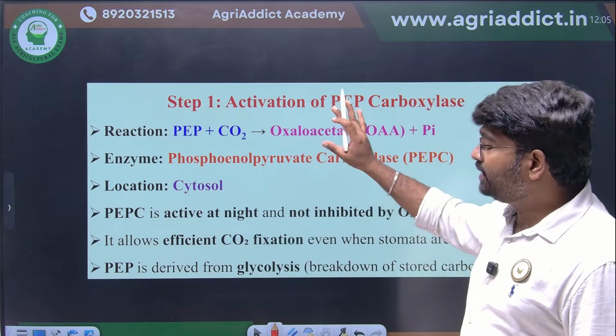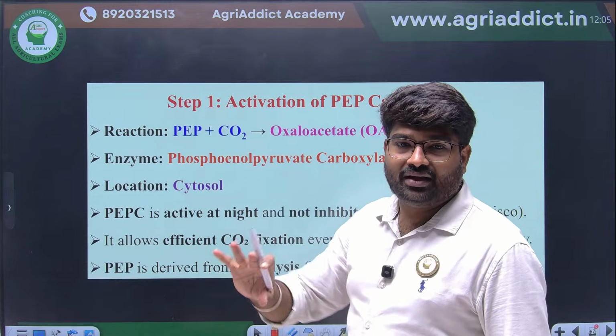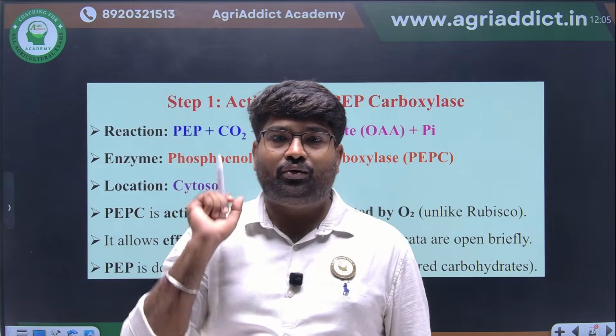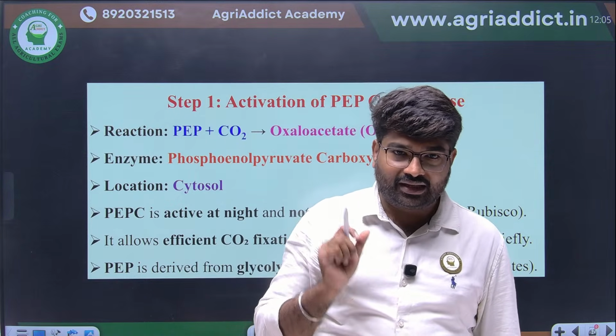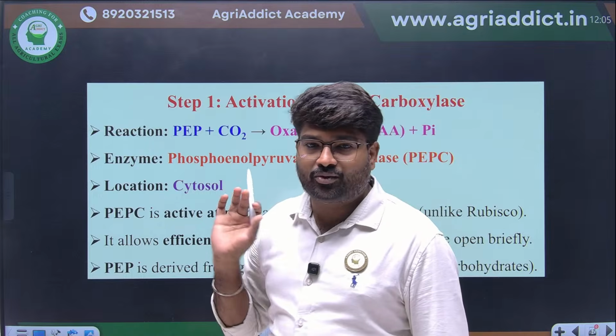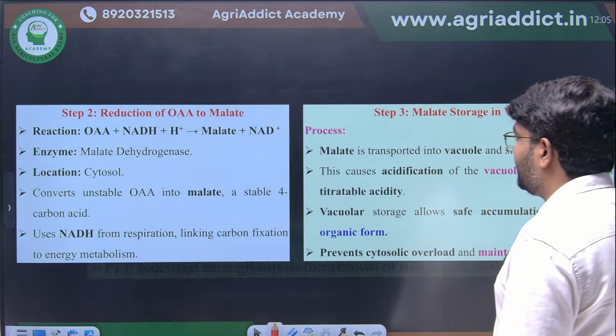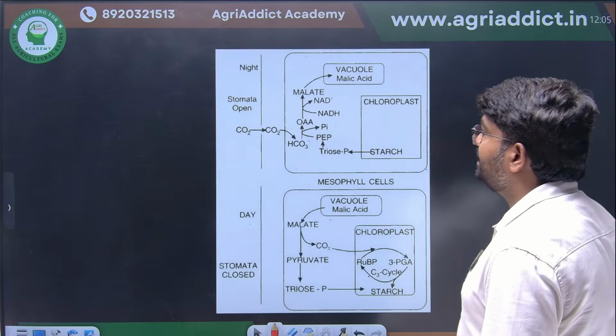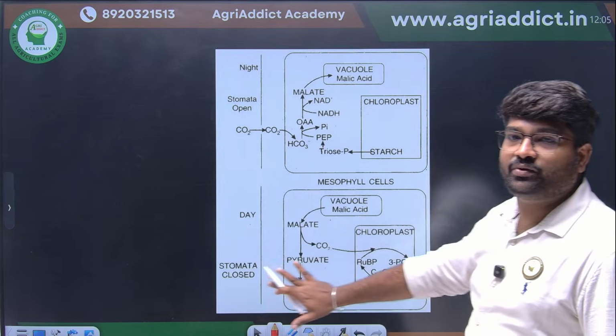Then during daytime, the malate will be decarboxylated, and that CO2 will be utilized by the Rubisco enzyme. We are going to see all of this in this diagram. You see here, this is the simplified diagram. You just see here.